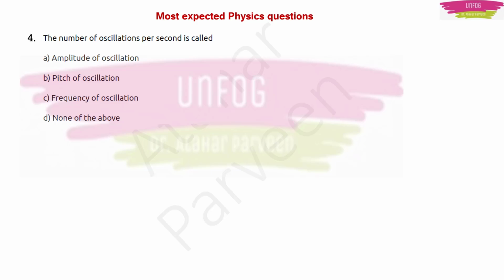So number of oscillations means it is always the frequency of the oscillation. In a wave, how many oscillations are there? That will give you the frequency. Amplitude will be the distance from the x-axis to the peak point. So option C will be the correct answer here.